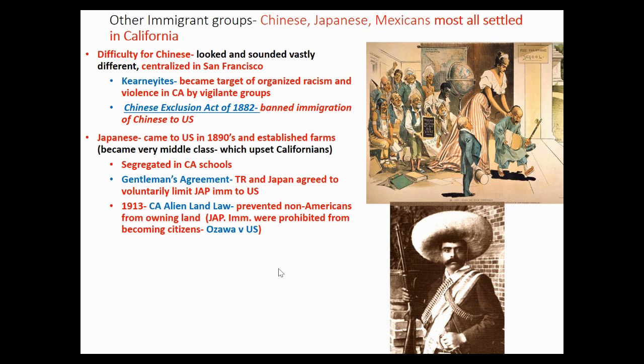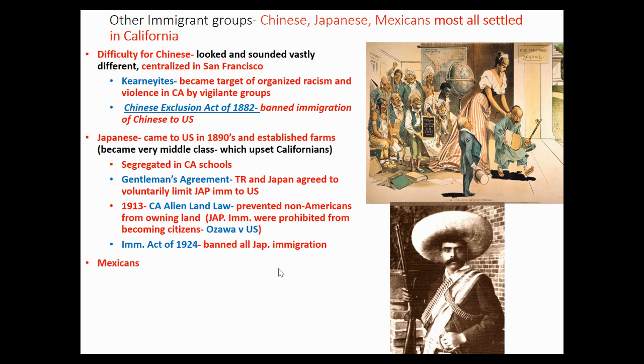And the Japanese immigrants were prohibited from becoming U.S. citizens. That was a Supreme Court case, Ozawa versus the U.S. Now, of course, if you're a first generation born in America Japanese, if you're Nisei Japanese, you could buy land, but their parents couldn't buy land, right? And finally, in the Immigration Act of 1924, America banned all Japanese immigration, which is the second time we ever banned a whole group.